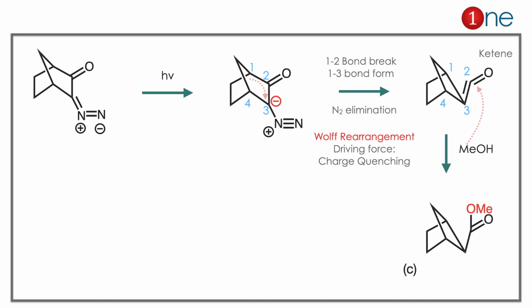Here you have to learn 2 important things. One is nitrogen. If you have N2, you always think of it as a leaving group. You have to proceed the reaction with elimination of N2. Then the Wolff rearrangement. The Wolff rearrangement always occurs with the migration of the opposite group, which is to quench the charges there. Here rearrangement occurs, and ring contraction happens.